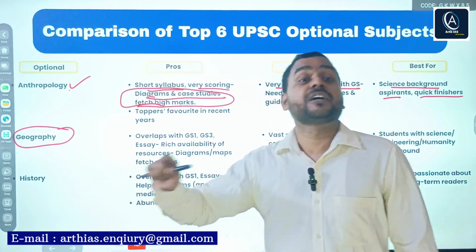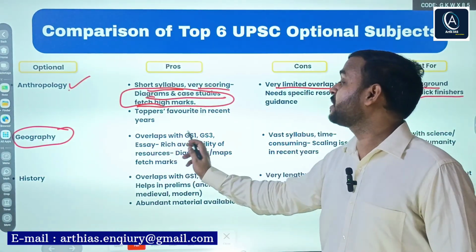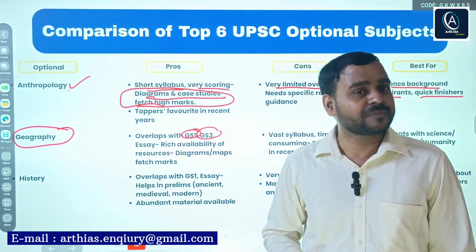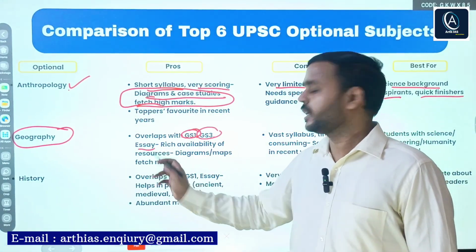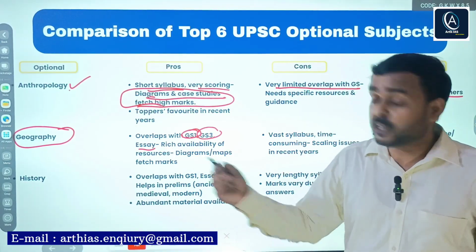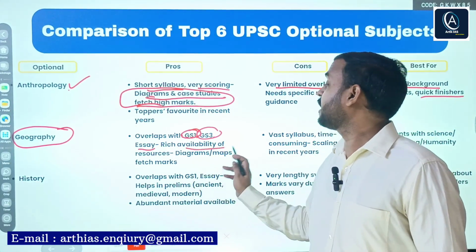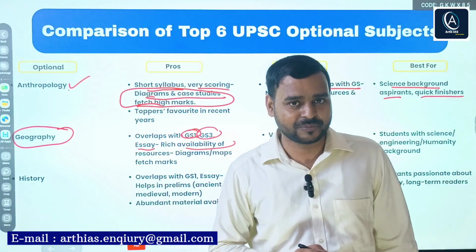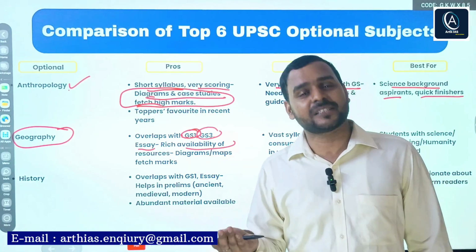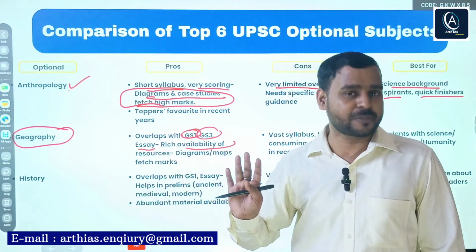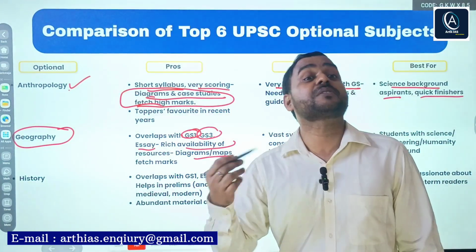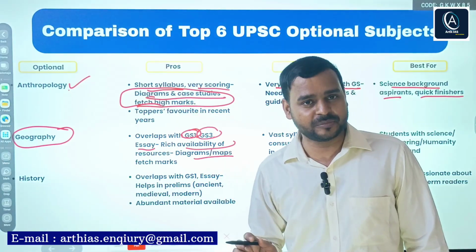But the good thing is that it overlaps with GS1, obviously geography, GS3 environmental geography, and also the essay. The beauty of this paper is the rich, abundant sources. Whether study material or coaching, test series or guidance, each and everything is available for this paper. And here, the importance of diagrams, maps, and theories is very high.